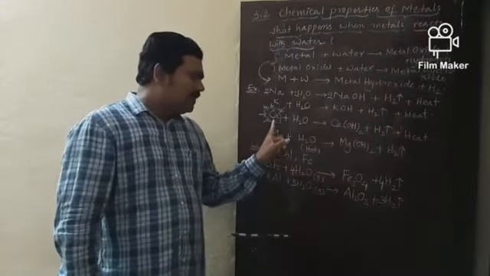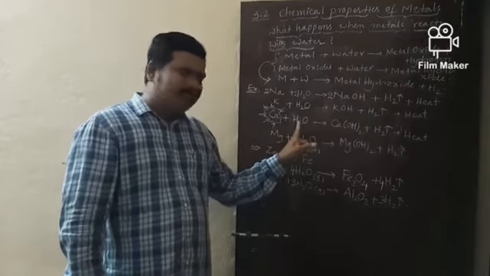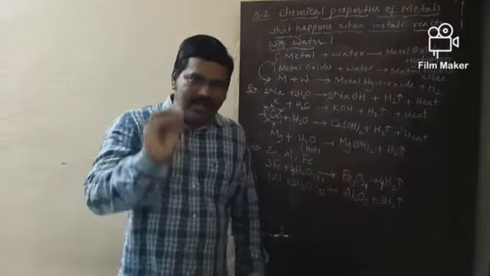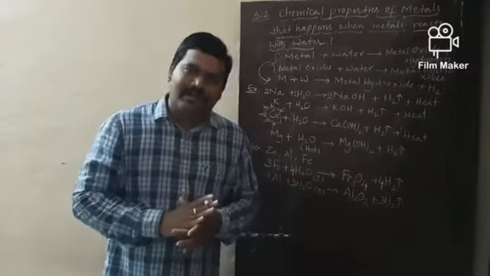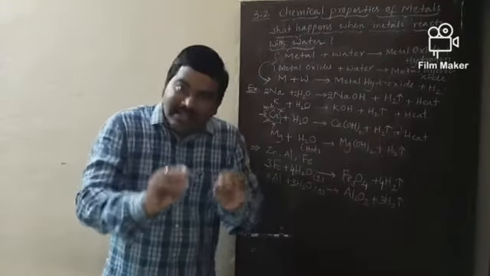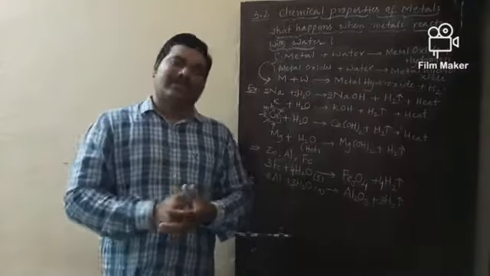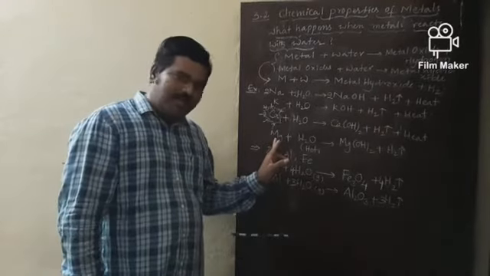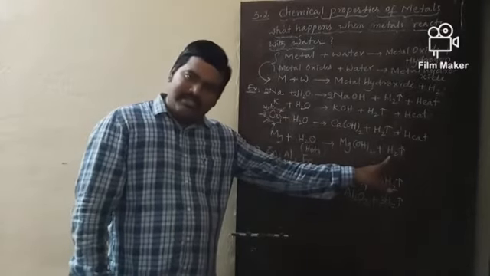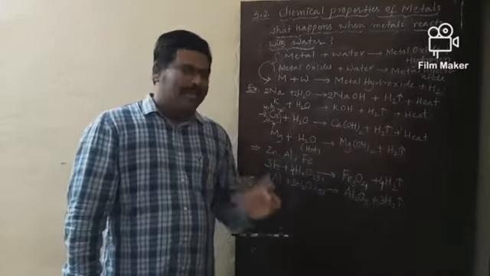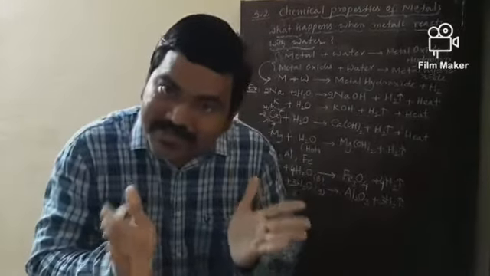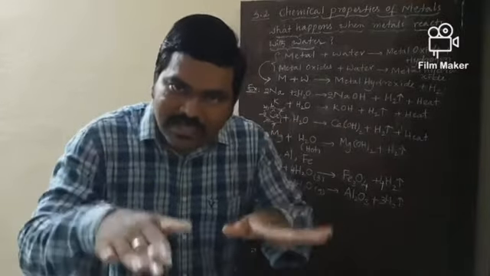In the case of calcium and magnesium, calcium reacts with cold water, but the reaction is less violent. The liberated hydrogen gas does not catch fire. In fact, this hydrogen gas sticks onto the calcium metal, makes it lighter, and it floats on the surface of water. Metals like magnesium do not react with cold water, but react with hot water and liberate hydrogen gas along with the corresponding metal hydroxide. Here also the liberated hydrogen gas sticks onto the magnesium surface, makes it lighter and it floats on the surface of water.